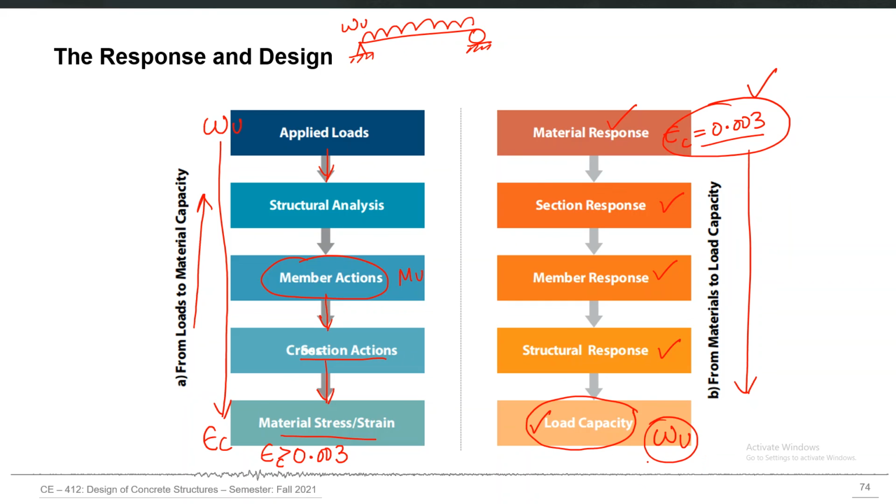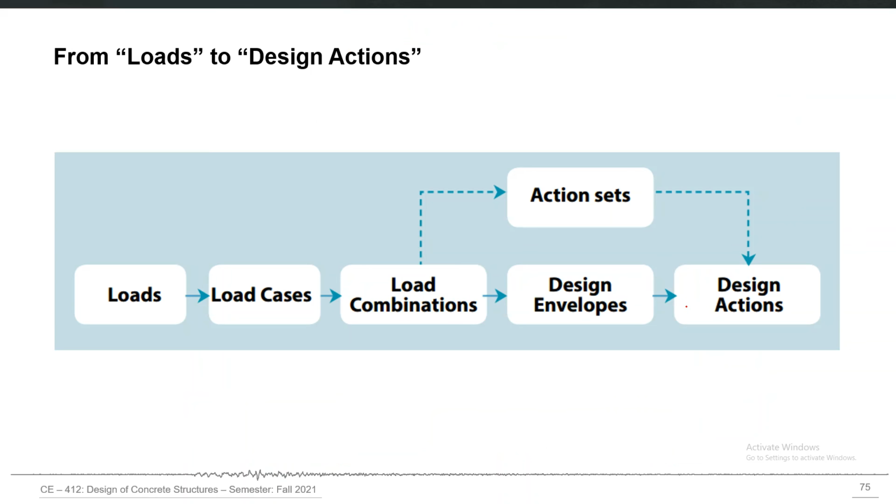Then compare this load capacity with the Wu value, which is the actually applied load. If Wu is greater than load capacity, your material is going to get overstressed. If Wu is less than load capacity, then your initial design may be okay. So both of these approaches are used in different contexts in reinforced concrete elements.